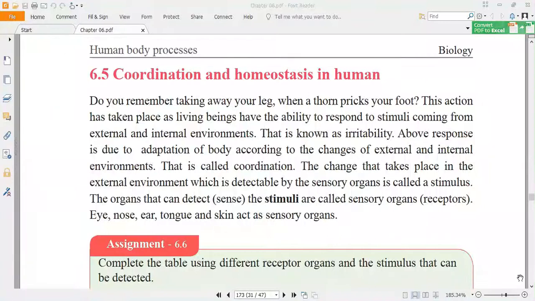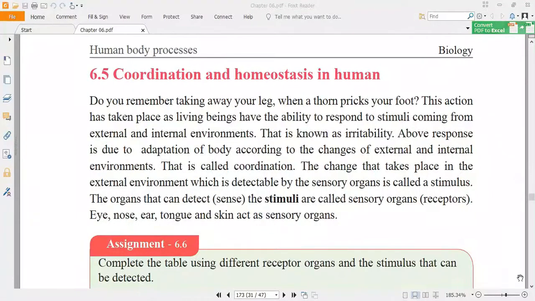In another word, we can say adaptation of the body. Adaptation of the body to respond according to the changes in the internal and the external environment. Okay, right.